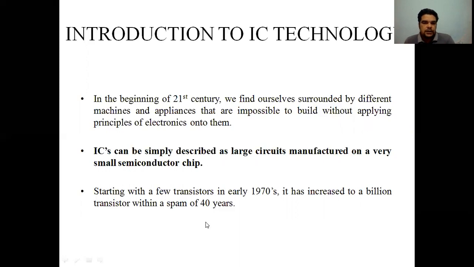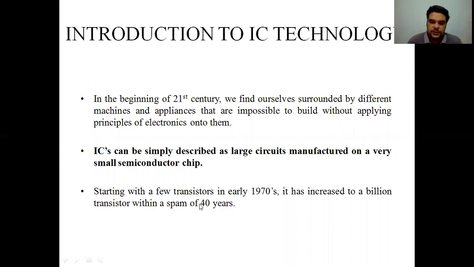Now there were very few transistors in the early 1970s, and that has increased to billions of transistors on a single chip within a span of 40 years. So this is the advancement of IC technology.